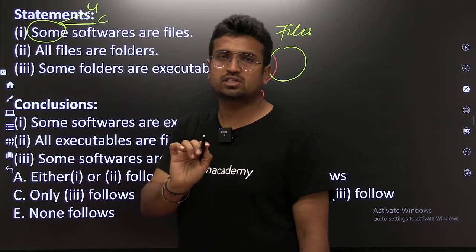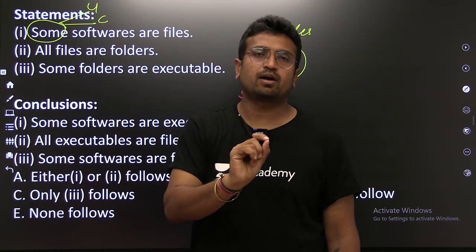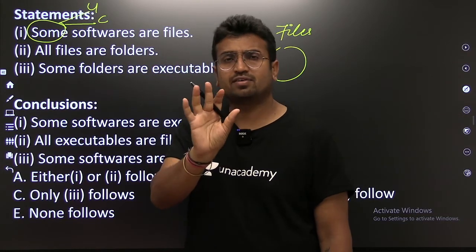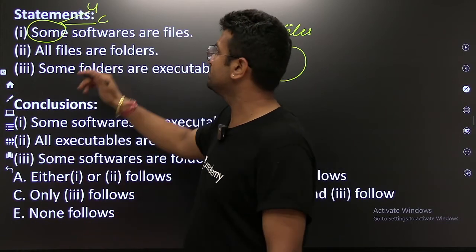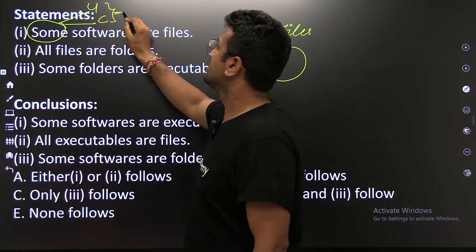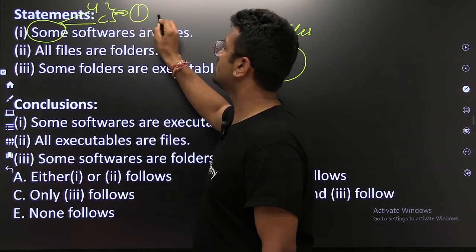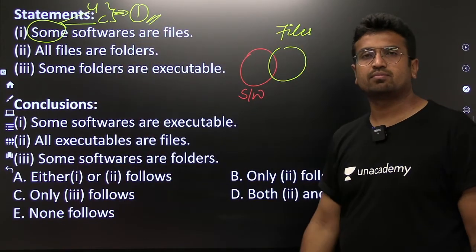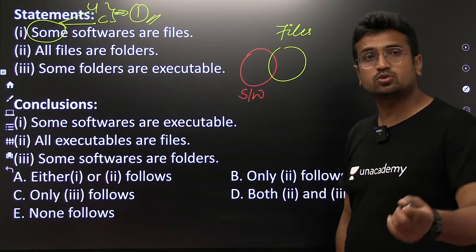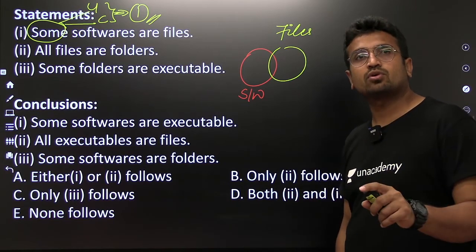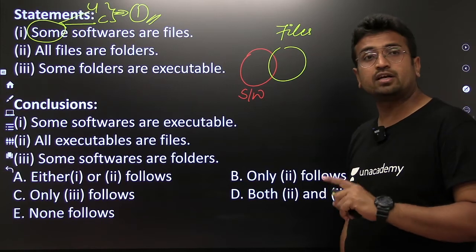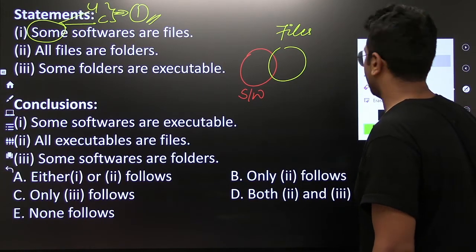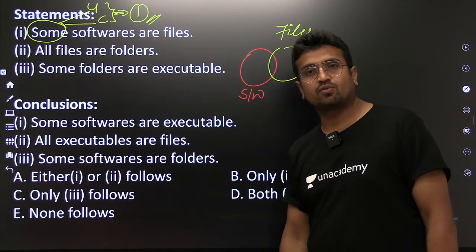In the year 2016, when ISC Bangalore made the paper, they asked a question like this, and they asked the meaning of some. So let's write this. What is the meaning of some? At least one. So we can say that at least one software is file. As simple as this. So when you say some software is file, it means at least one software is file. Right? Let's move on.